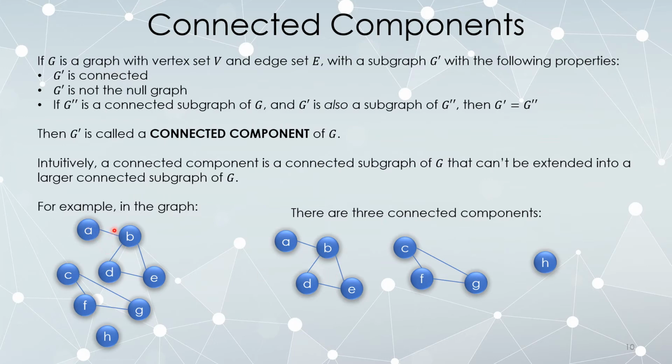But back in the original, if I start with this, if I try to add any vertices or edges while still being a subgraph of the original, I'm not going to be connected. This is as big as I can be and still be connected. This is another subgraph that is as big as it can get while still being connected, and so is this. This is a connected graph. Every vertex is connected to itself for the trivial reason that H is just there.